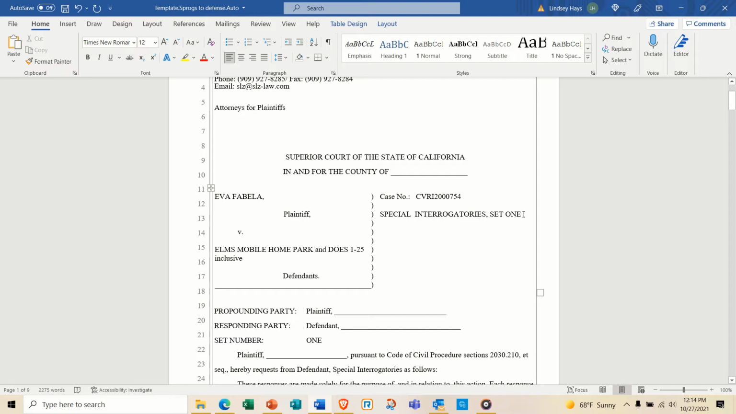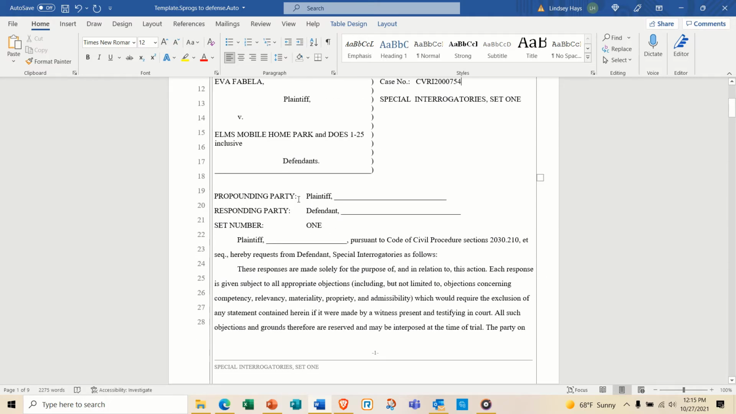Sometimes, after sending the first set out, we do set 2. So you would change that to 2 or 3 or whatever it is. As you scroll down, the propounding party is us, the plaintiff. So you would write in the name again, Eva Fabella. The responding party is the people that are answering them. That's the defendant. So you would type that in according to what it shows up here in the box. Set number is 1. If we're doing set 2, make sure you change it in both locations.